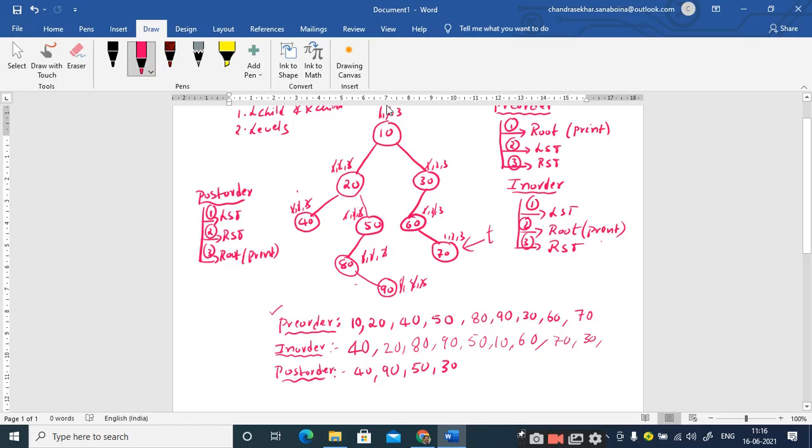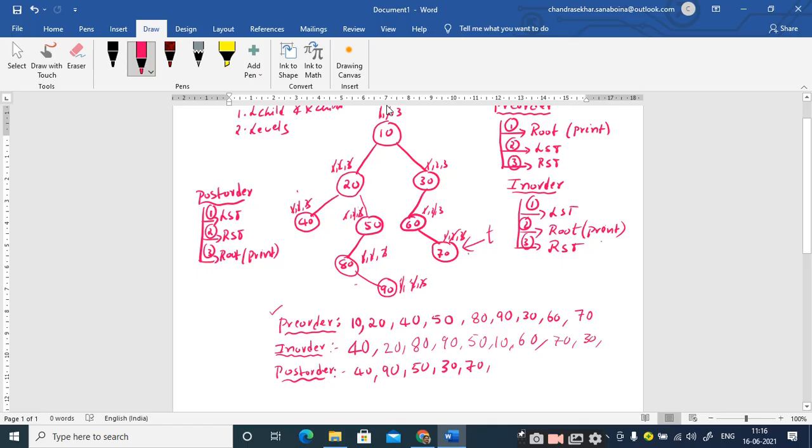Since there is no left subtree for 70, just make a strike of this first step, and the second step is traversing the right subtree. Since there is no right subtree for 70, just make a strike of this second step, and as the third step I need to visit the root node. So I have visited the root node by printing it as the output. So the third step is also completed.